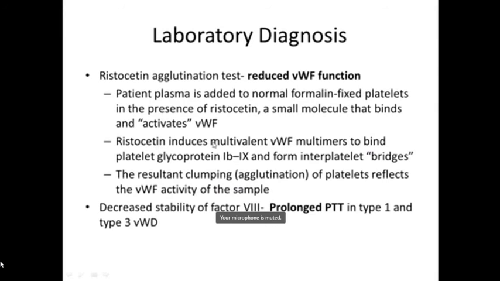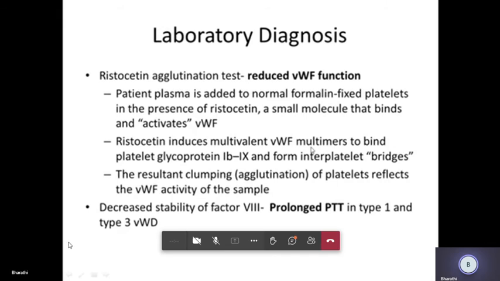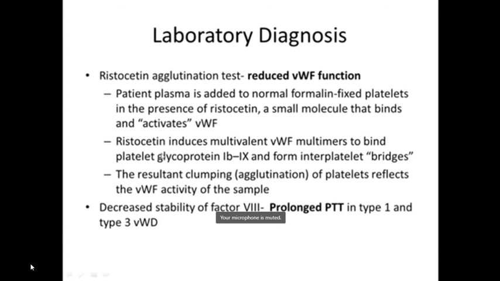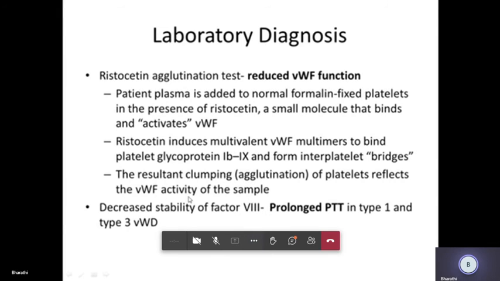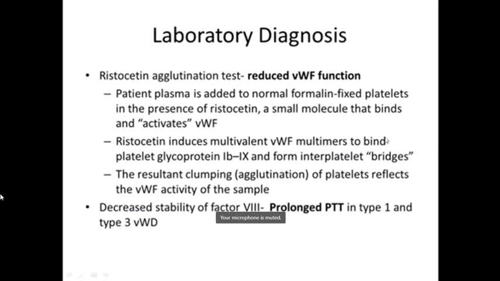So the ristocetin will induce the multimer formation and will bind to the platelet glycoprotein 1b and will lead to formation of interplatelet bridges. So there will be agglutination, clumping, or formation of platelet plugs. By assessing the formation of this agglutination, the graph is plotted, and based on the agglutination and the dilution of the patient plasma used, we can assess the activity of this factor in the blood sample.